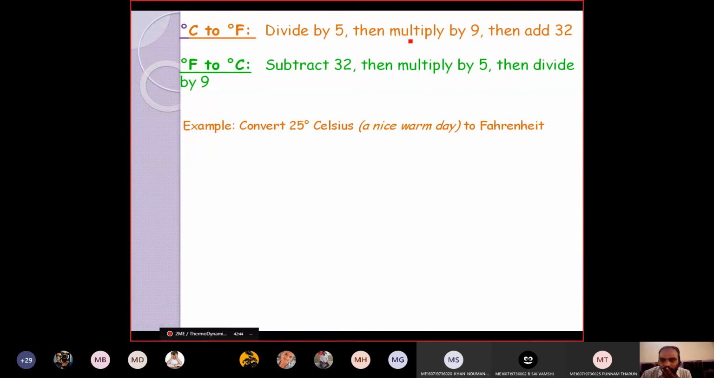So usually 9 by 5 is the A value and 32 is the B value, as I told. Fahrenheit is equal to A times C plus B, where A and B are constants. Here the A value is 9 by 5 and the B value is 32. Means if you multiply the degree centigrade by 9, divide by 5, then add 32, you will get the corresponding Fahrenheit. That is the meaning of this first line. Is it clear?